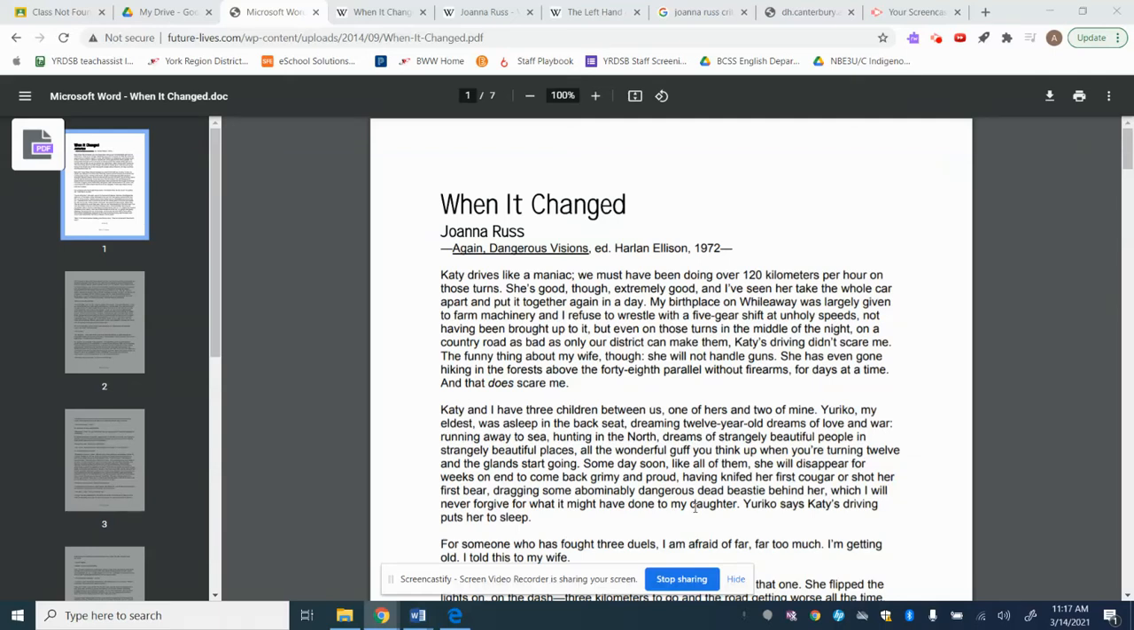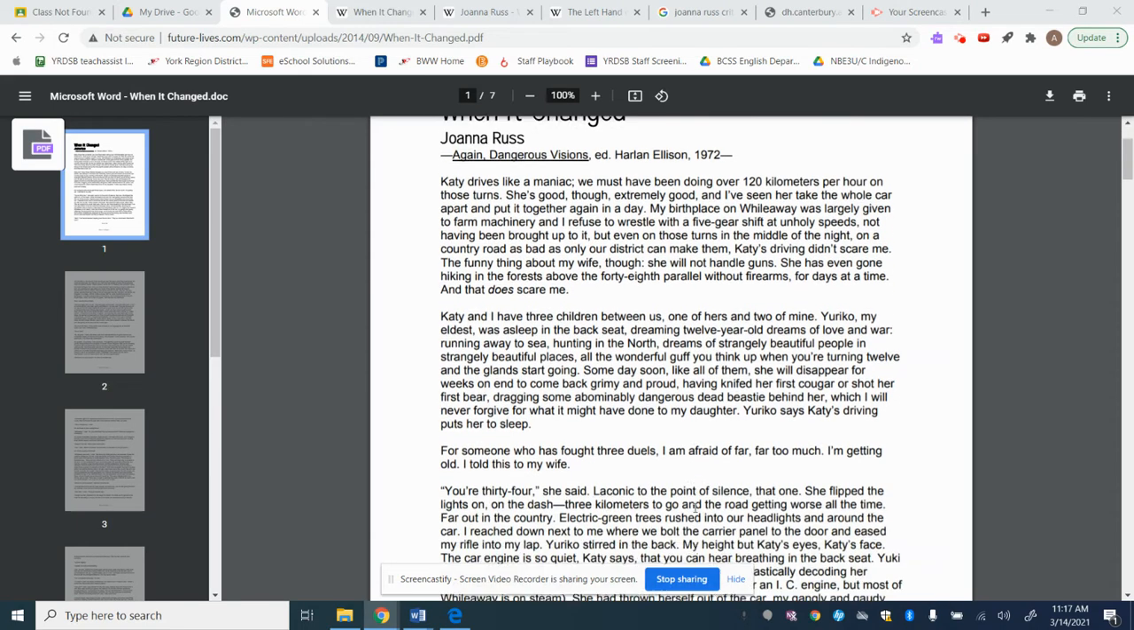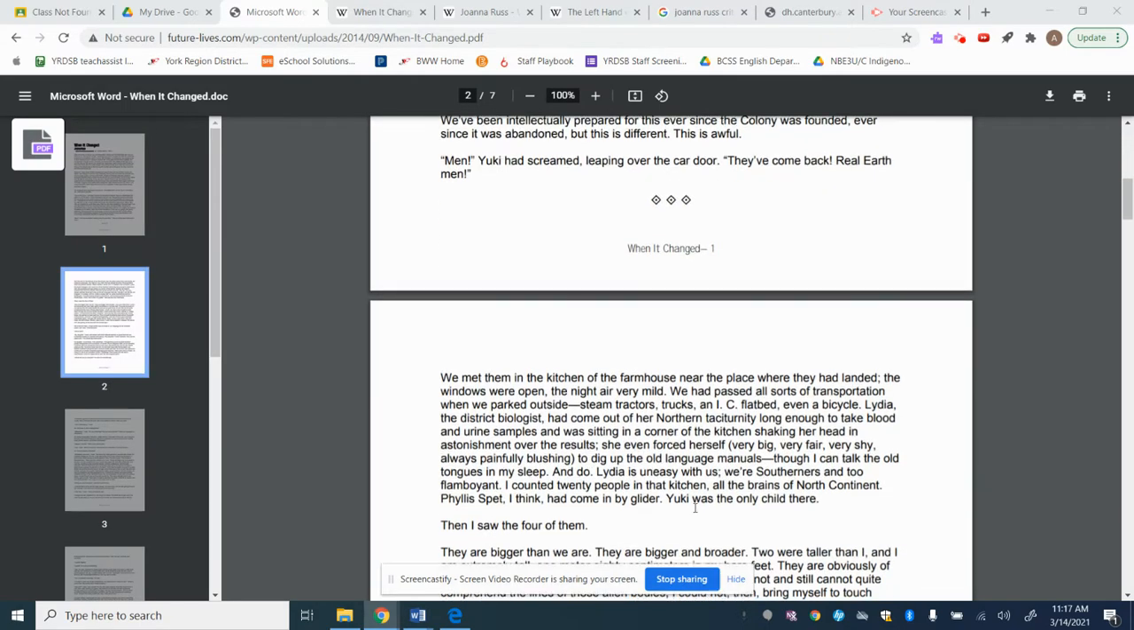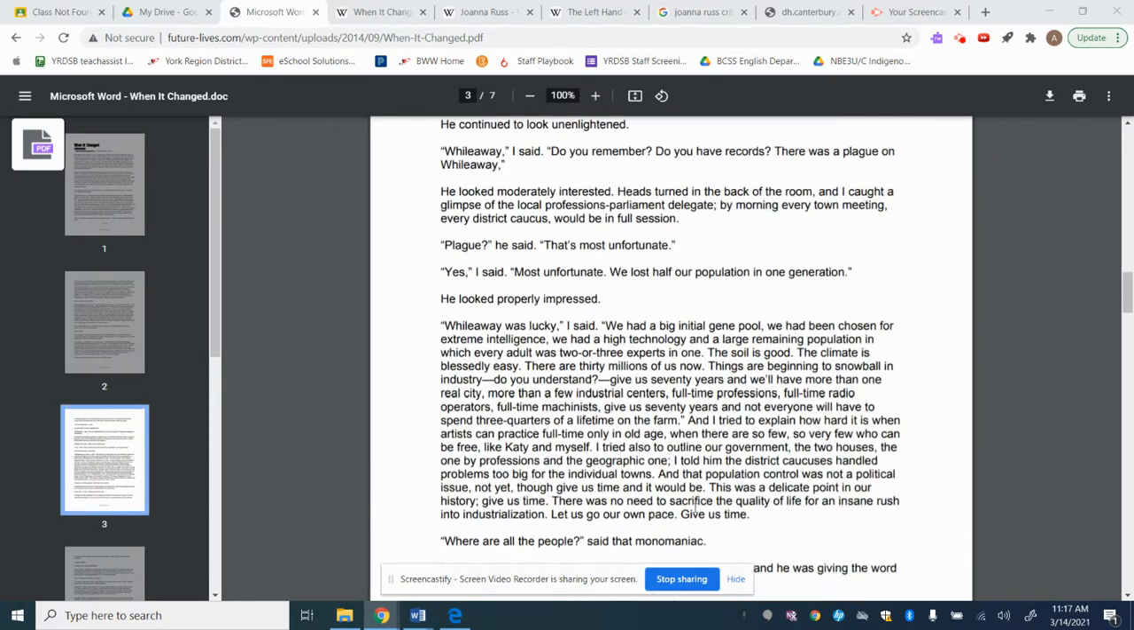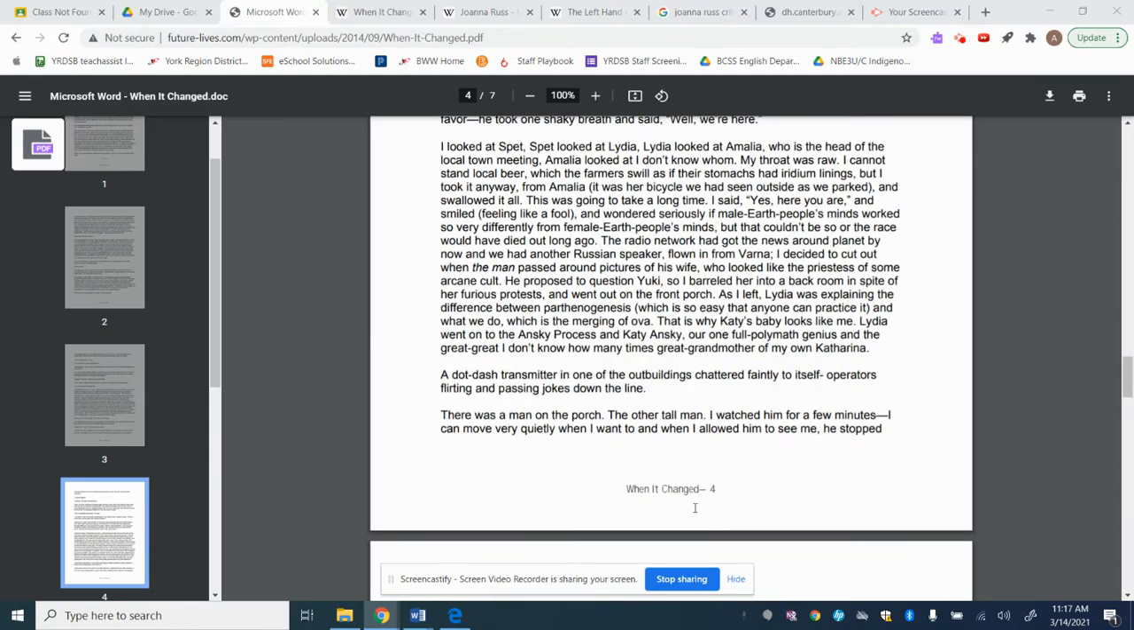So we had a good question in class about how to use secondary sources, and I'm going to show you how to use secondary sources today based on this short story by Joanna Russ called When It Changed. So the first thing I want you to do is to read the 7 pages. Go through, read those 7 pages, and come up with your own ideas of what you think the story is about.